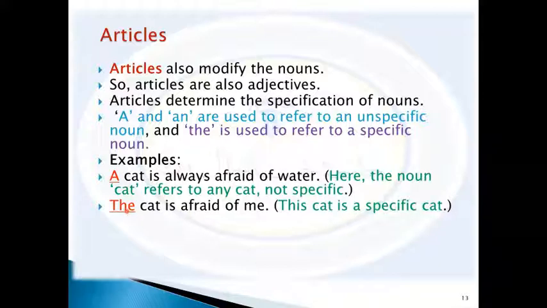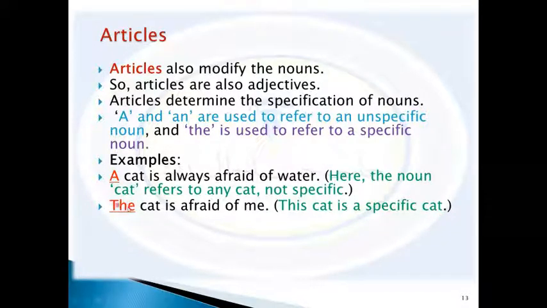And the listener also has some idea about the cat that the speaker is talking about. So in the cat is afraid of me, we can say this cat is a specific cat, maybe your cat or something like that.